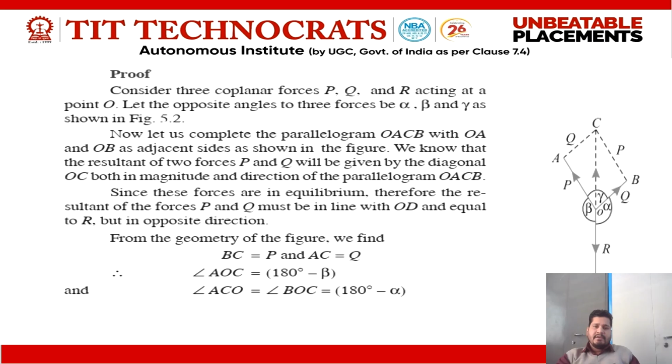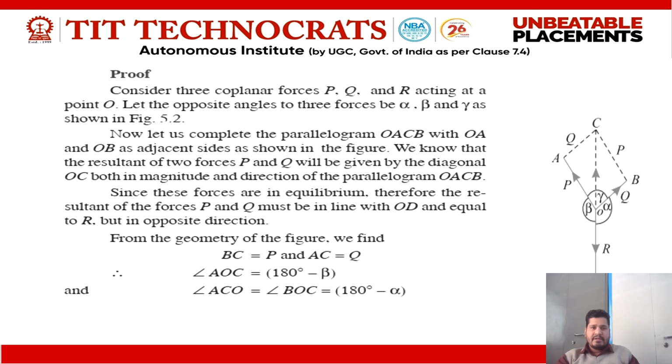We already know the law of parallelogram in the calculation of resultant force. In that law, the diagonal of a parallelogram represents the resultant force. Since these forces are in equilibrium, the resultant of the forces P and Q must be in line with OD. This is line OD, this is OC and this is OD. It is equal to R but in the opposite direction.